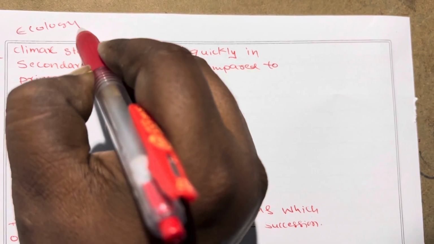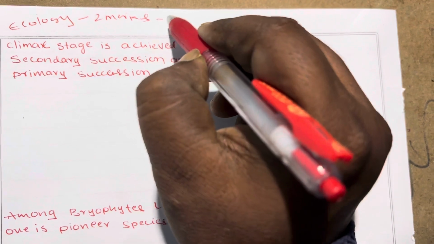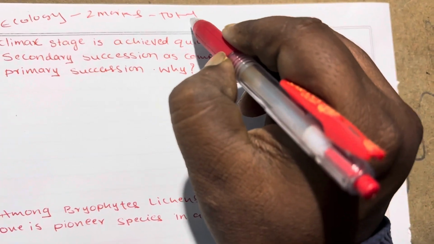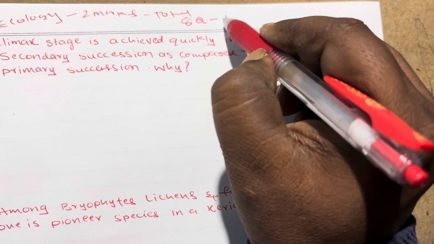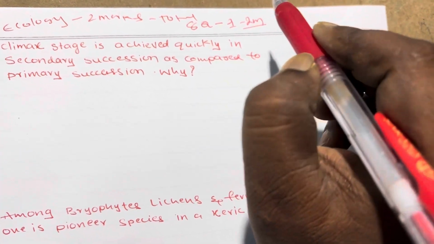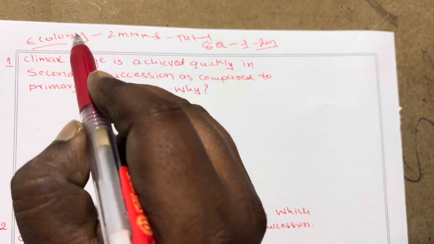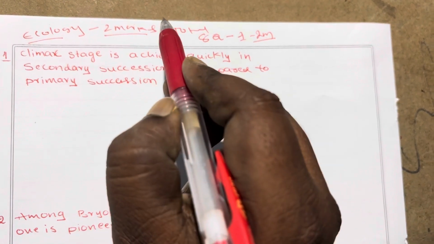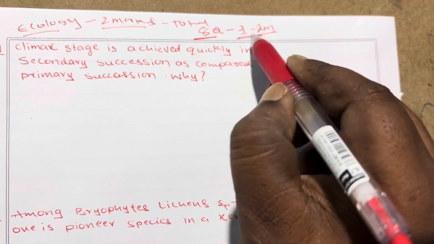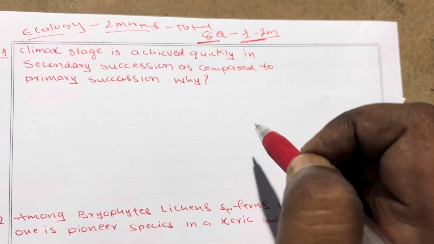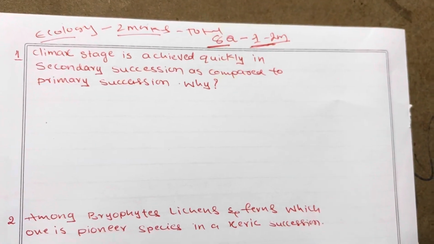Ecology, 2 marks questions. Out of a total of 8 questions, a 2 marks question definitely comes in the examination. So it is an ecology chapter. In this 2 marks question section we are going to discuss now, 8 questions are there. Out of them, 1 question definitely comes in the examination. Now we are going to discuss what the 2 marks questions are.